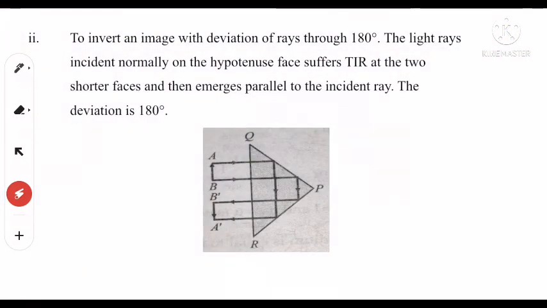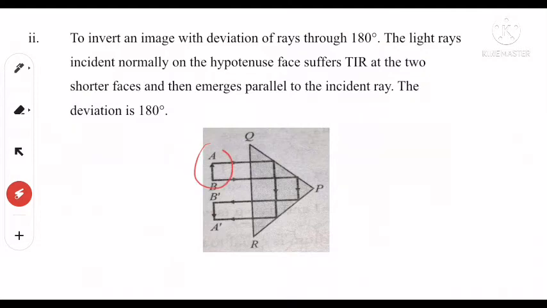Now next one is to invert the image with deviation by 180 degrees. The light ray is incident normally on the hypotenuse. This is the hypotenuse. So the light ray is incident normally and suffers total internal reflection at the two surfaces QP and PR, and then emerges parallel to the incident ray.